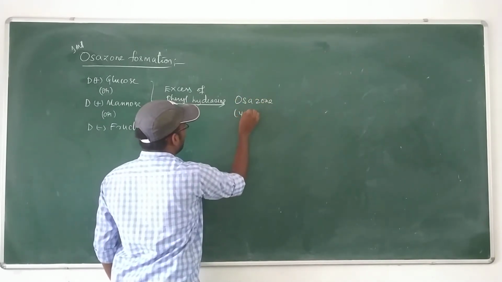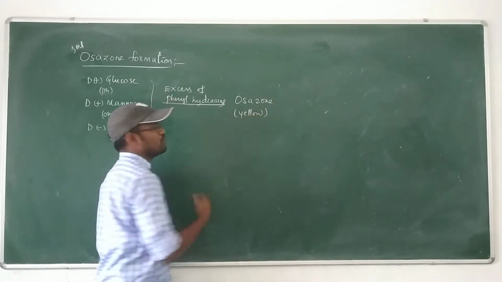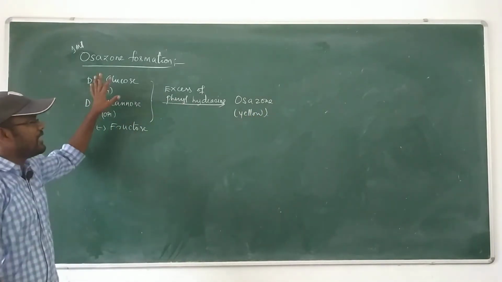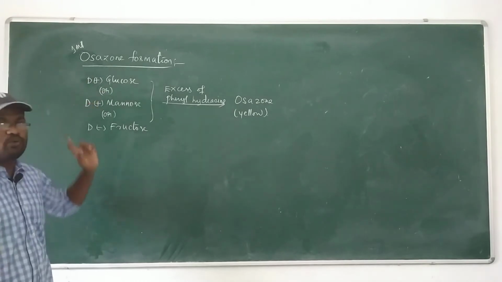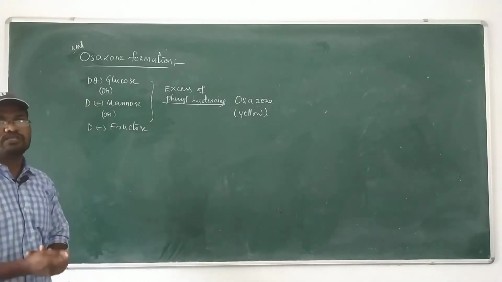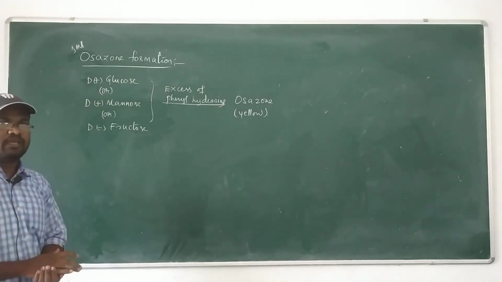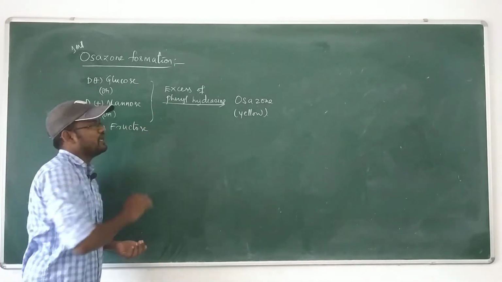Osazones have a yellow color. The reaction says D plus glucose or D plus mannose or D minus fructose, any one reacted with excess of phenylhydrazine,